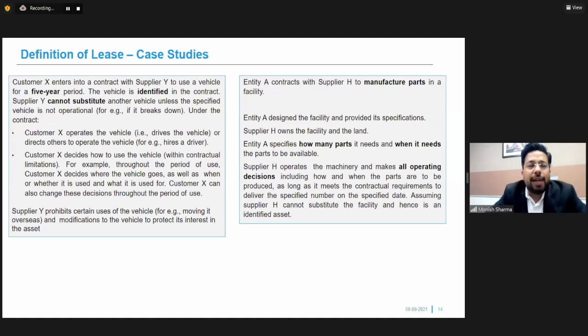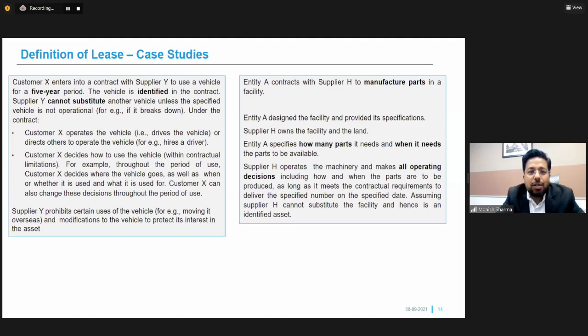Now let us take one example. Let's say that customer X enters into a contract with supplier Y to use a vehicle for a 5 years period. So there's a customer X and a supplier Y. They both enter into an agreement for 5 years. The vehicle is identified in the contract, so there's a specified vehicle in the contract. Now supplier Y cannot substitute another vehicle unless the specified vehicle is not operational or it breaks down under the contract.